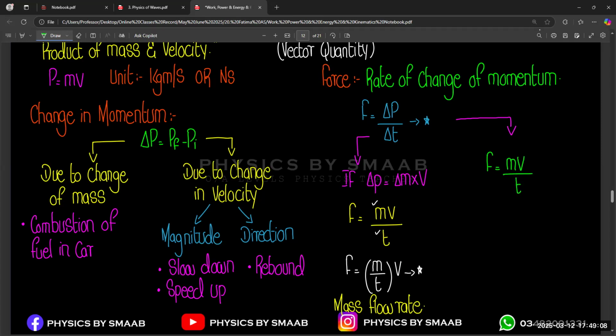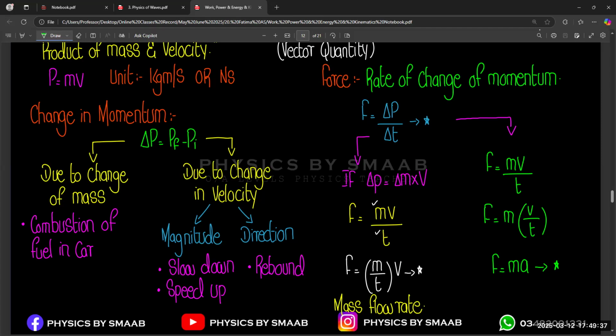Now if we compare velocity with time, it is equal to acceleration, which gives Newton's second law, F equals ma. So this is the idea of momentum and rate of change of momentum in different forms.